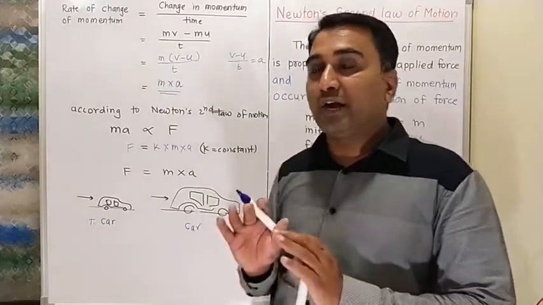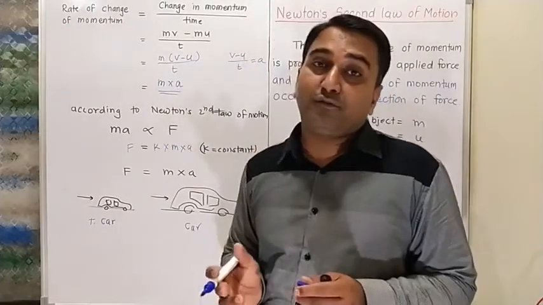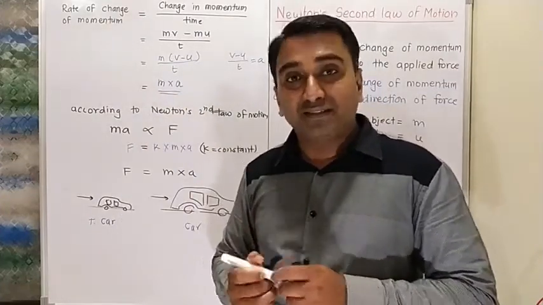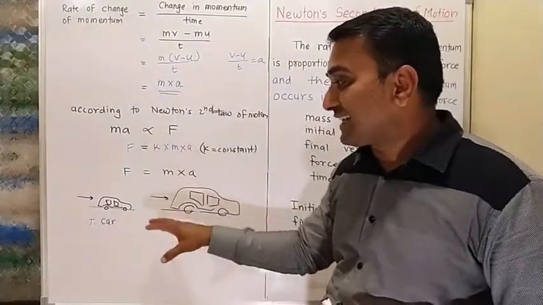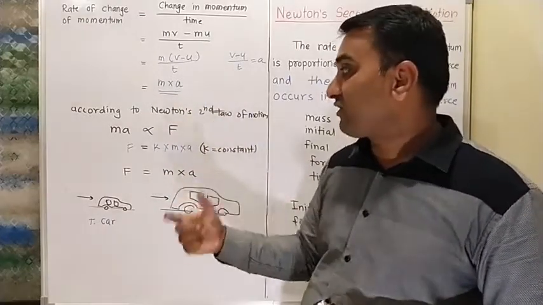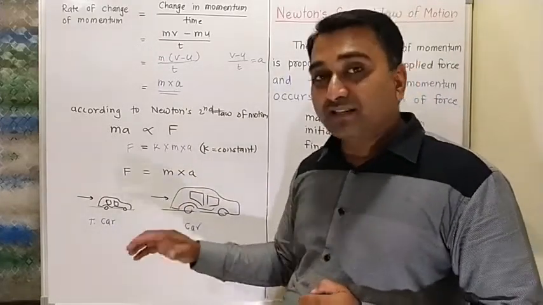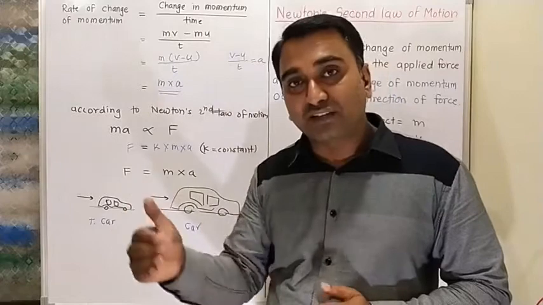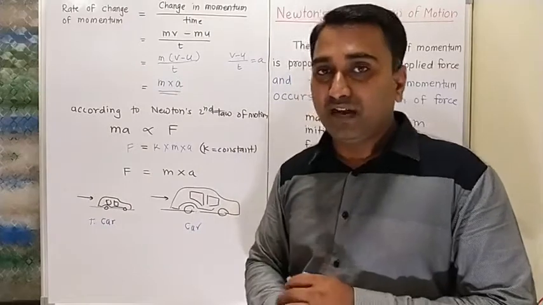If you collide with one slim person and one fat person, definitely the slim person will be thrown away from the way. But if you collide with the fat person, there is only a little movement in that person. So what is our conclusion? This is explained by Newton's second law of motion. First, we got force is equal to mass into acceleration. Second, acceleration is totally dependent on mass. When force is equal, the lighter the object, the more acceleration we get, and the heavier the object, the less acceleration, or less change in velocity, we get.